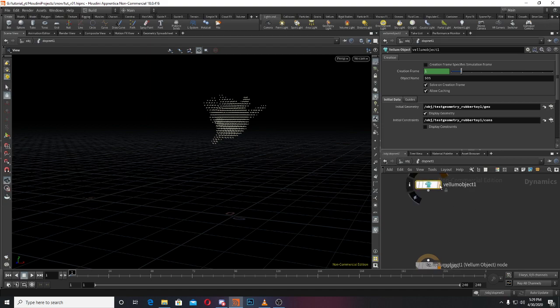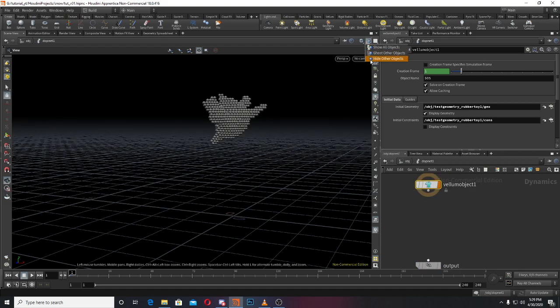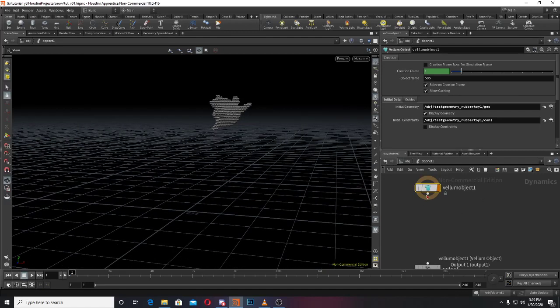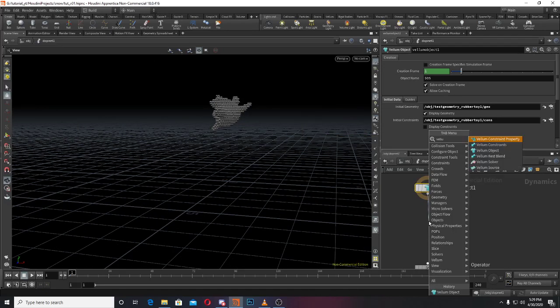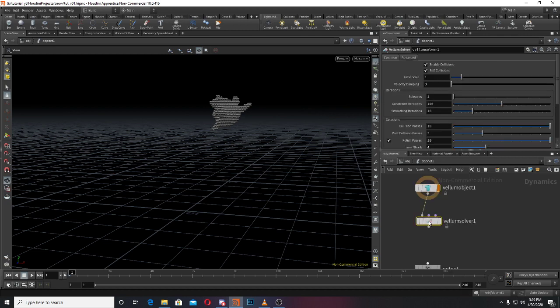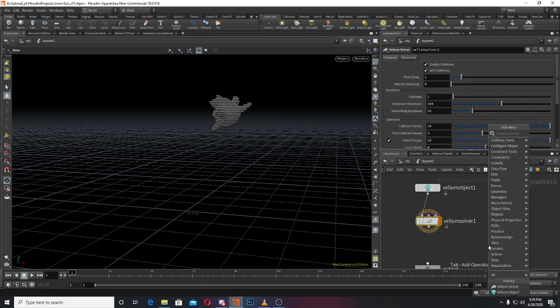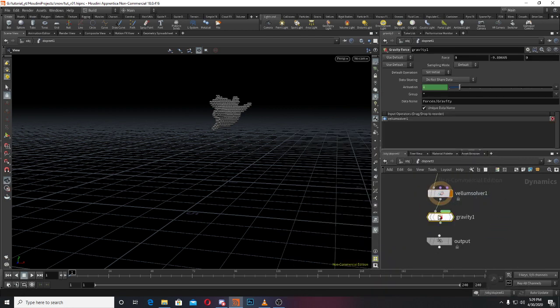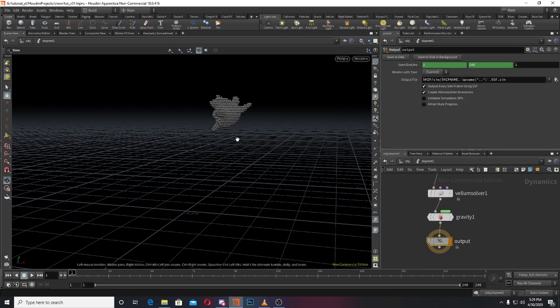We have both. If you click, you can see, and hide other objects, so you can see only this. After this, we need a vellum solver for solving this. Then we need a gravity force and output. So we got this.